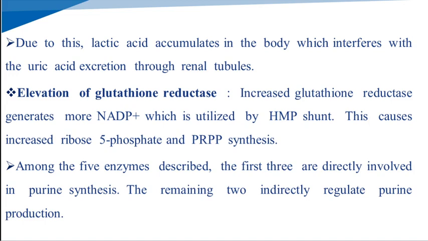The first 3 are the PRPP synthetase enzyme, PRPP glutamyl amidotransferase enzyme, and HGPRT deficiency. The other two, glucose 6-phosphatase enzyme and glutathione reductase enzyme, act through the HMP shunt by overproduction of ribose 5-phosphate and PRPP, resulting in overproduction of purine nucleotides.